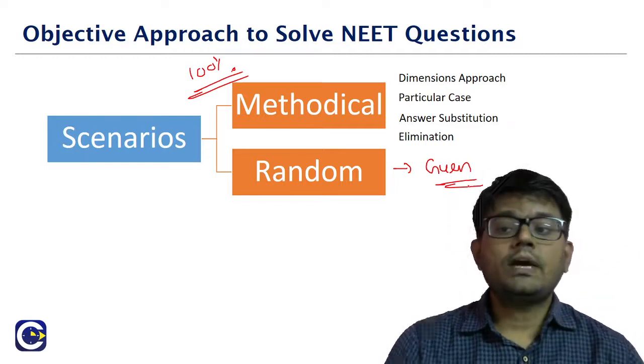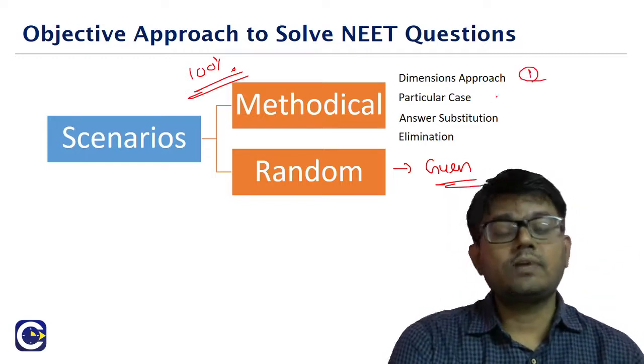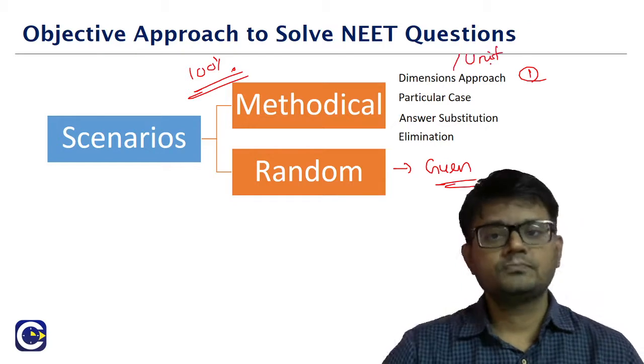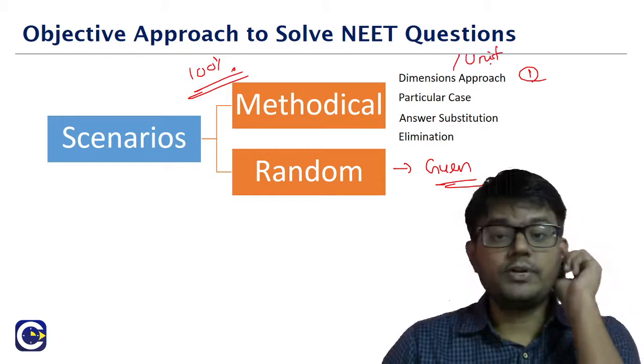One, a very important one, is what we call the dimensional approach or the unit approach. What is this dimensional or unit approach?